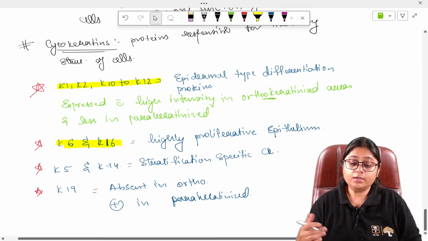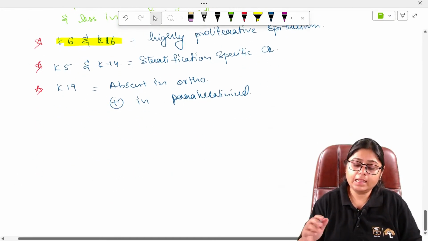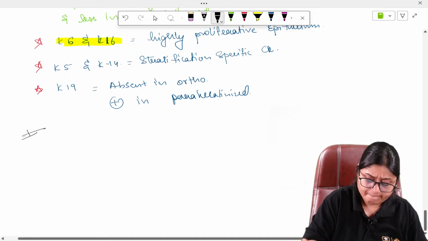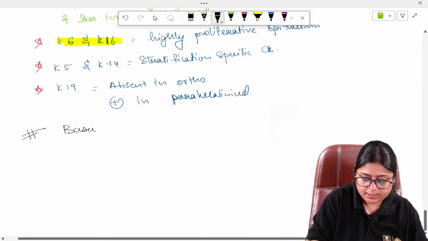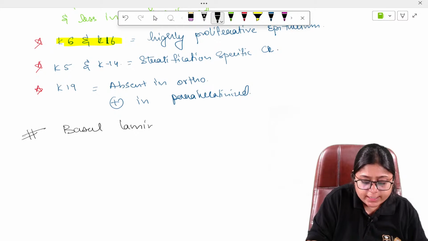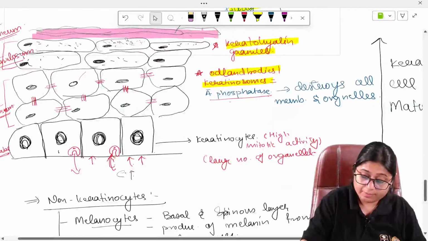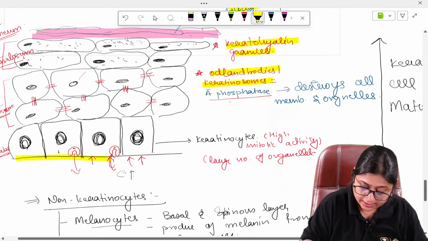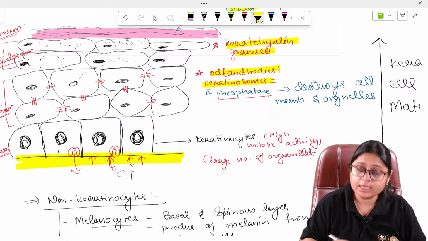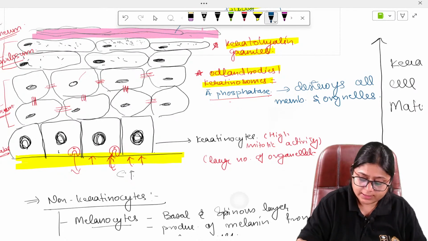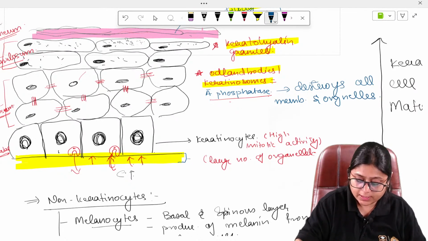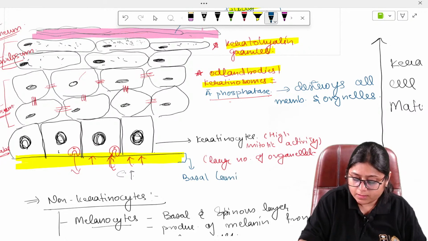Okay, guys. Now the next topic is the basal lamina. We studied the oral epithelium, right? This oral epithelium is connected with the underlying connective tissue by something called the basal lamina. This yellow structure which you see here is your basal lamina.